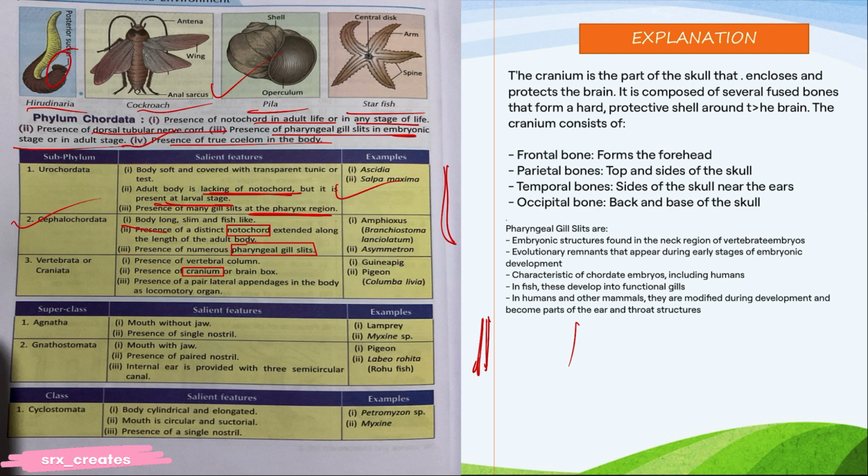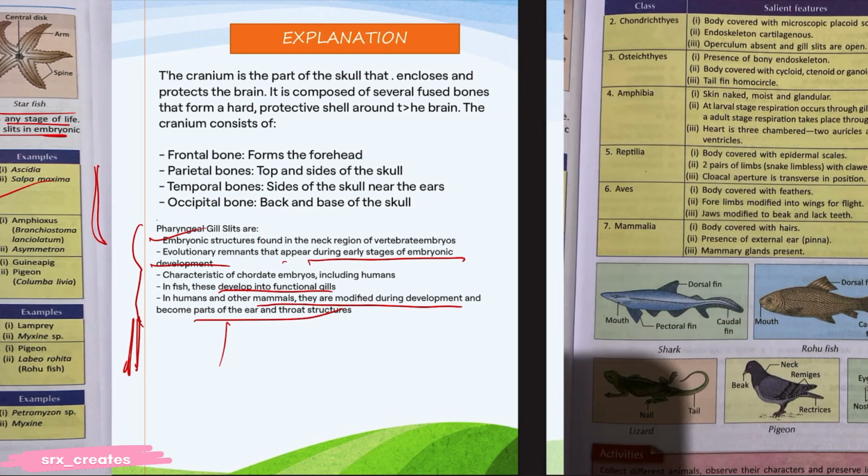Okay, example. Cephalochordata, body is long, slim, fish-like. Notochord I already explained to you. Pharyngeal gill slits are embryonic structures found in the neck region of vertebrate embryos. They appear during the early stage of embryonic development. In fish, they develop into functional gills. In other mammals, they develop into other structures.